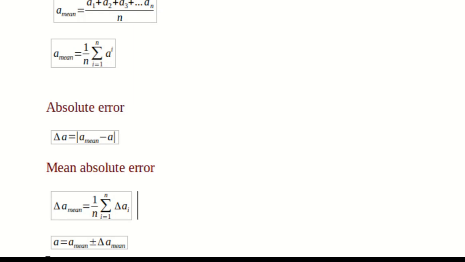And then the final value we can write is a equal to, which is the true value, a mean plus or minus delta a mean. So this is mean absolute error and this is mean value, or we can also call it the most probable value.